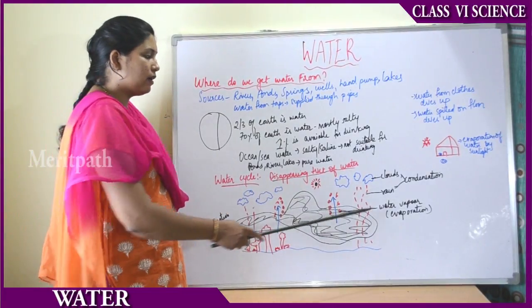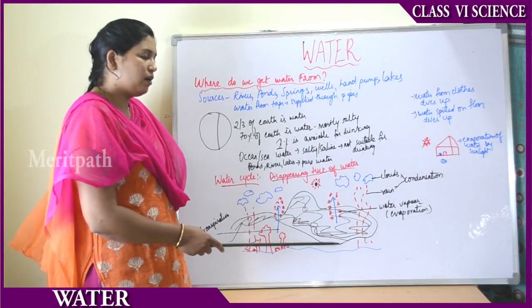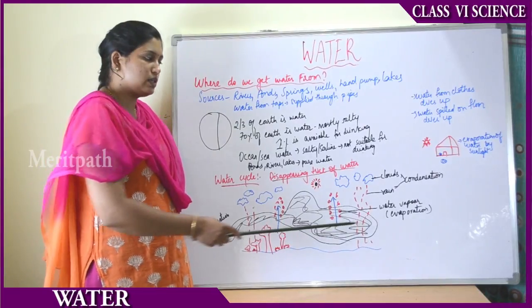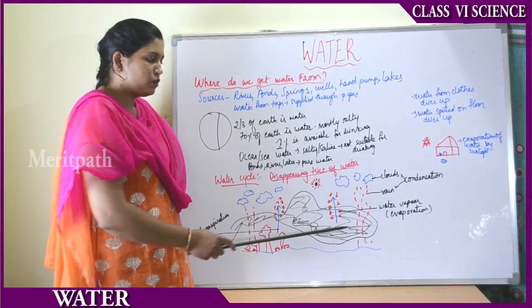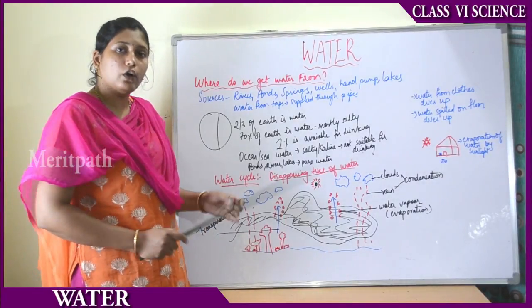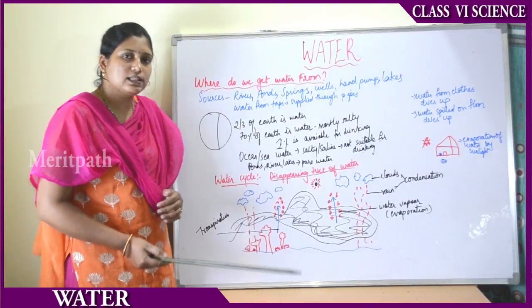So this is nothing but the water vapor or the tiny droplets of water going up into the sky because of the presence of heat, and this process is known as evaporation. So this happens in the land water or the surface water or the ocean water. Then what happens in plants? How is the loss of water happening?